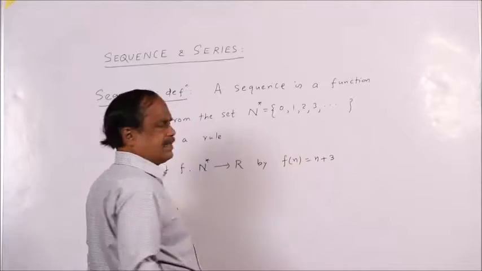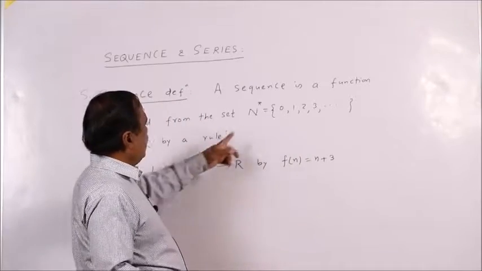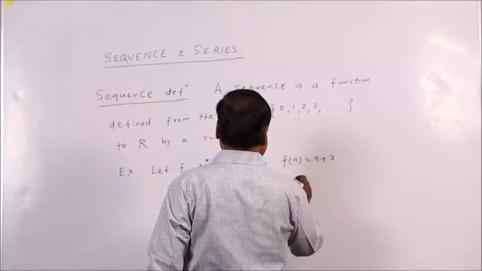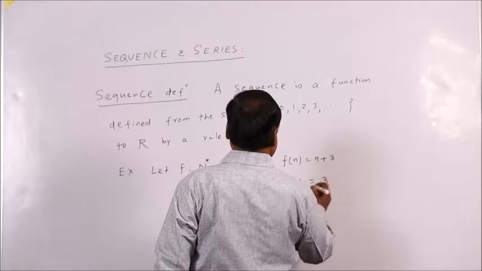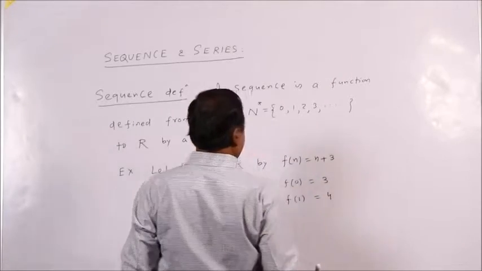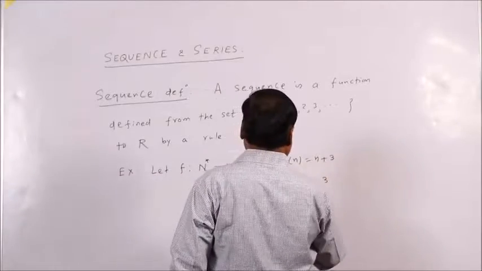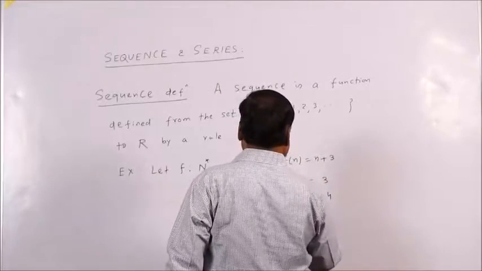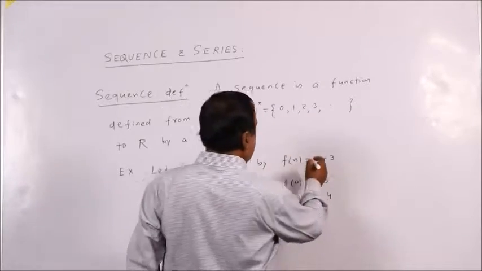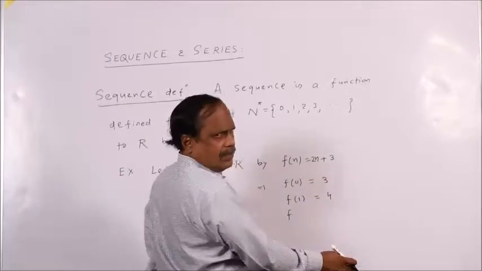If I write this, what are the elements? Because we start with 0, F0 will be 3, F1 will be 1 plus 3, which is 4. Let us change to some extent, let it be 2n plus 3, so that you will mark the difference, because with only 3, 4, 5 you will not.